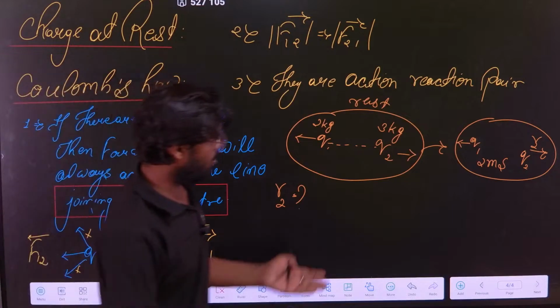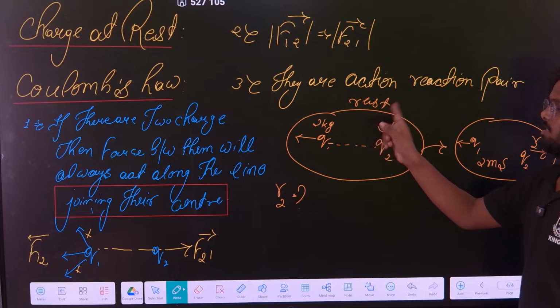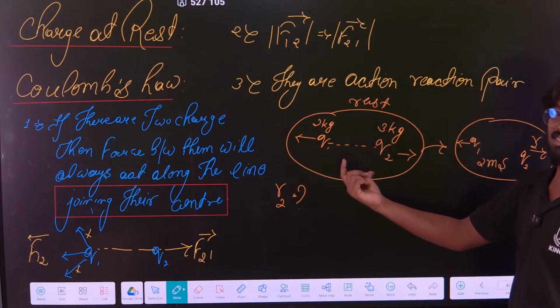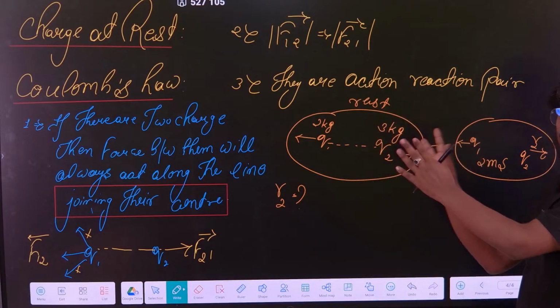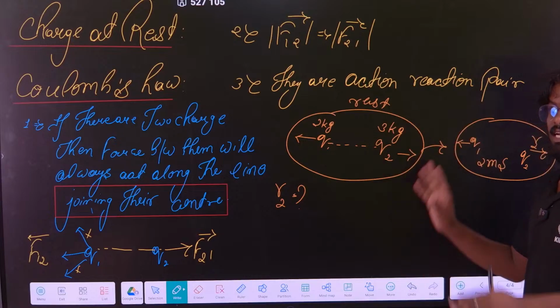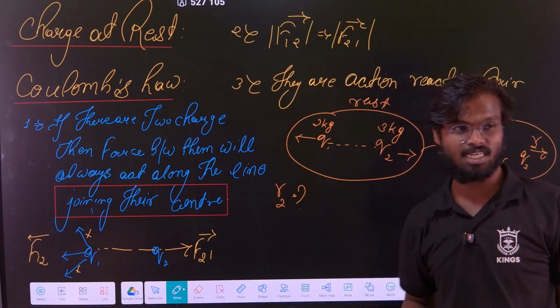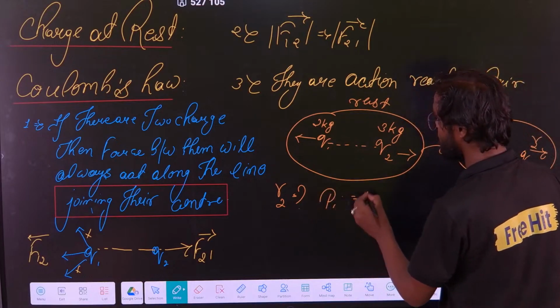See, if this is a system, are there any external forces there? No, the external force is 0, because these two are an action-reaction pair, so the total internal force is 0, and the external force is 0. So what is the total net force on this system? 0. If the net force is 0, what does it mean? It means that momentum will be conserved. So the initial momentum will be my final momentum.